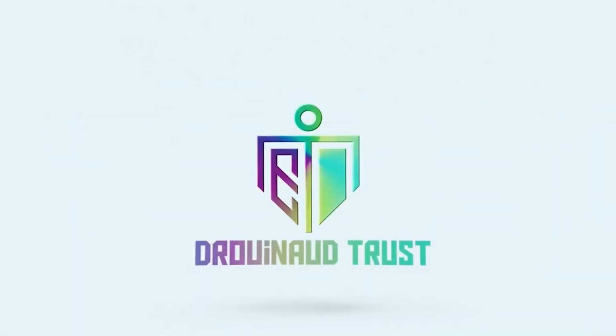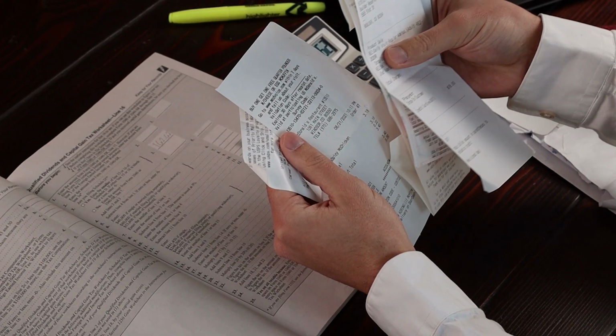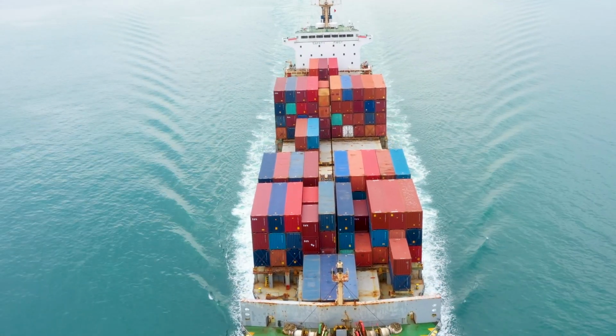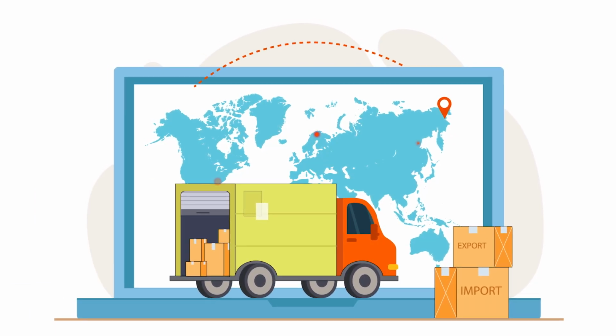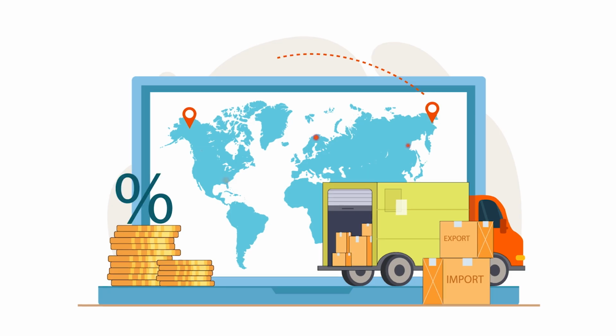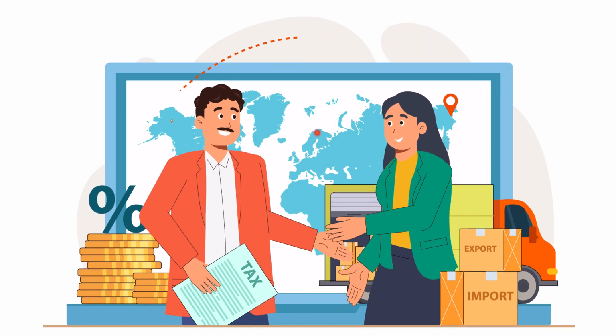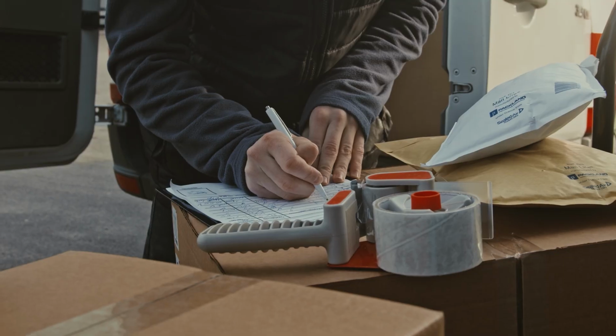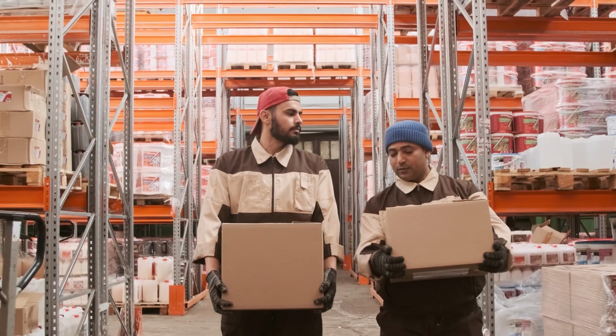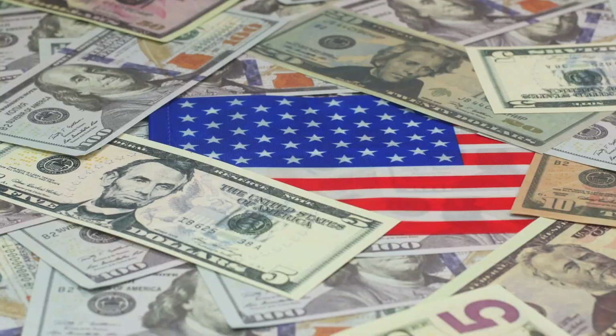A tariff is a tax imposed by a government on goods imported into a country. This tax is typically paid by the importer at the time of entry, and it can take various forms, primarily categorized as ad valorem tariffs, which is a percentage of the value of the goods, or specific tariffs, which is a fixed amount per unit, such as dollars per ton.